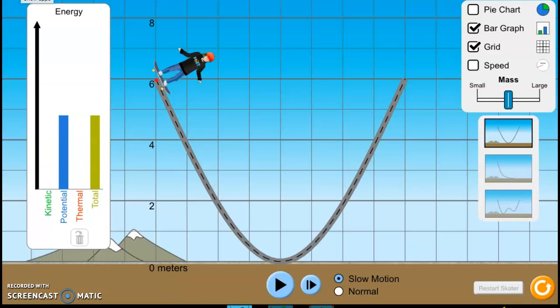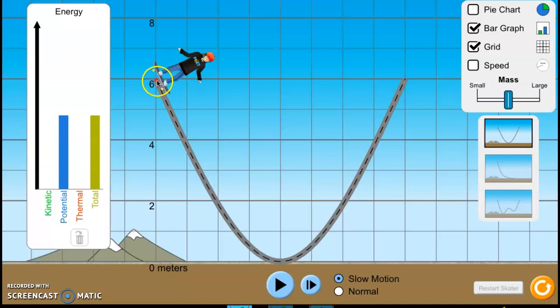Okay guys, this is a video explaining potential energy and kinetic energy conversions. It's going to explain how potential energy transforms or converts into kinetic energy and vice versa. This simulation shows a skateboarder on a skateboard ramp, and when I hit the play button, we're going to see how he's going to go down the ramp and then back up the ramp. At the same time is a handy bar graph here, and it's going to show you how kinetic energy and potential energy change as he starts to move.